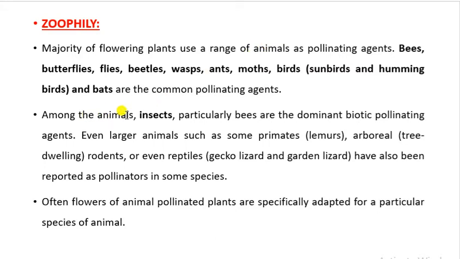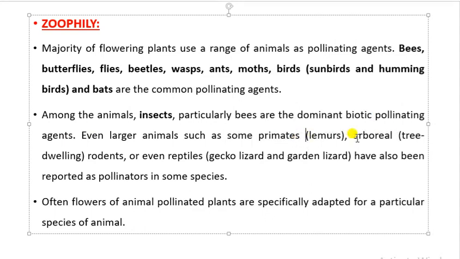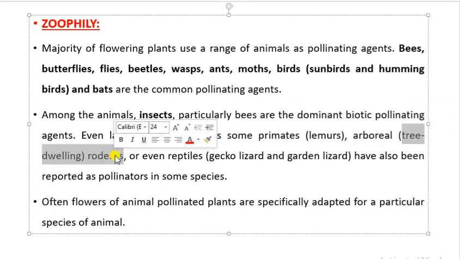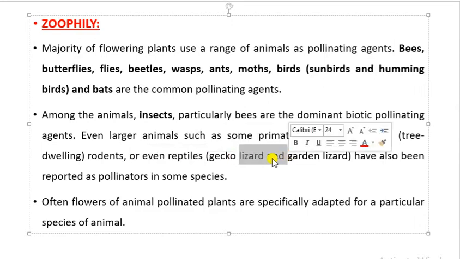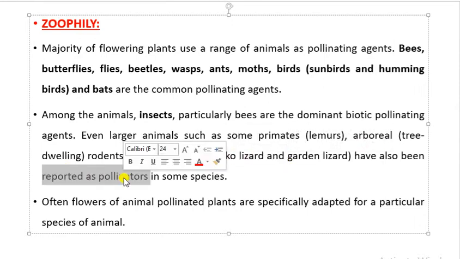Among all the animals, insects, particularly bees, are the most common and dominant biotic pollinating agents. So zoophily belongs to the class of biotic pollination. Even larger animals, apart from bees, also carry out the process of pollination. Some primates such as lemurs, arboreal, tree-dwelling rodents, reptiles, lizards are also reported as pollinators. So apart from insects, large animals also carry out pollination.